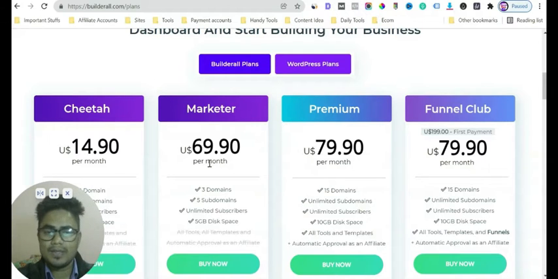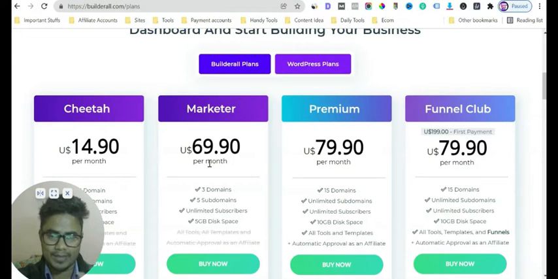If you want to run your online business, or you already have a business which you want to take online, you can join Builderall and build your entire business inside Builderall. They have WordPress, sales funnel, website builder, blog builder, social proof, social automation tool, autoresponder, and a lot of tools. I can't explain everything in this video because it's going to be very long. So let's talk about the Builderall pricing plan in this video.